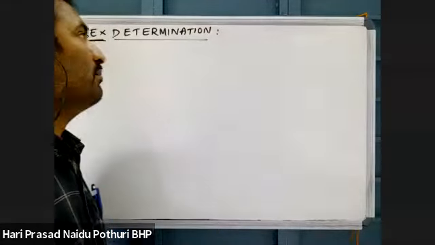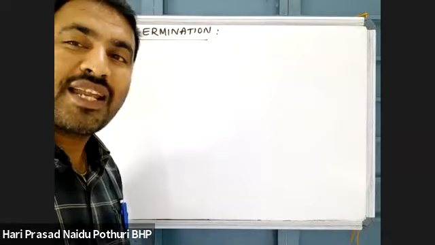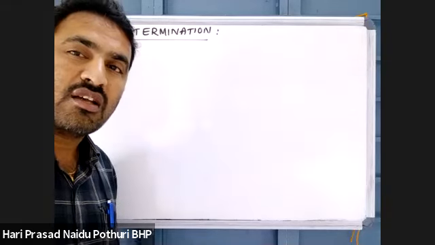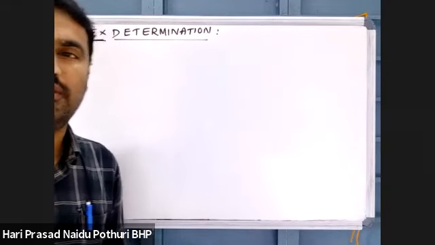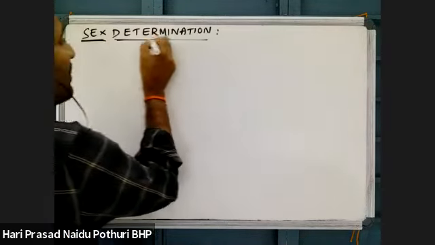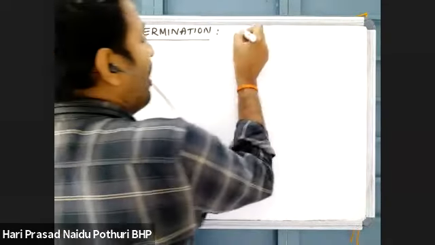That's all. But in animals, there are separate chromosomes which are responsible for the gender or sex of the new individual. The chromosomes responsible for determining the gender of offspring are called sex chromosomes or allosomes.